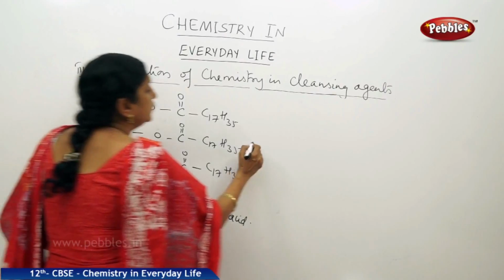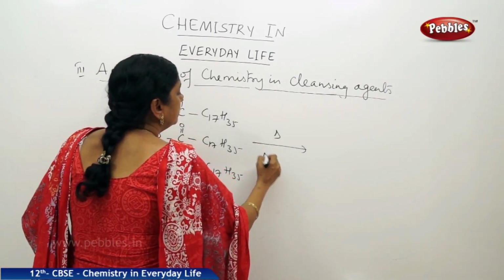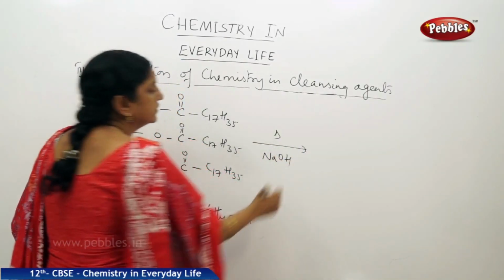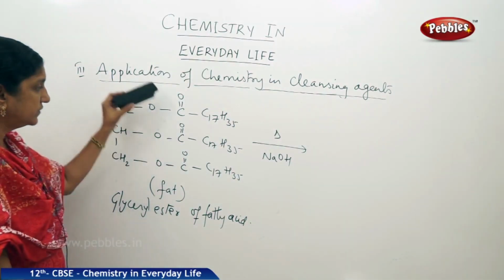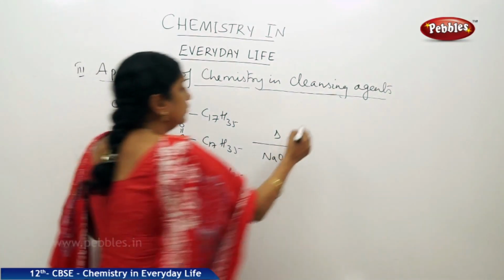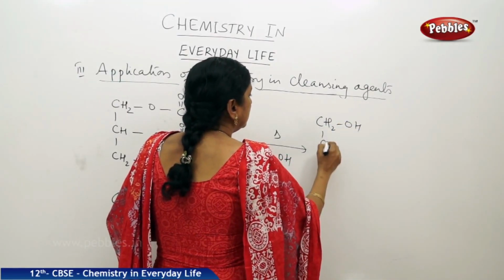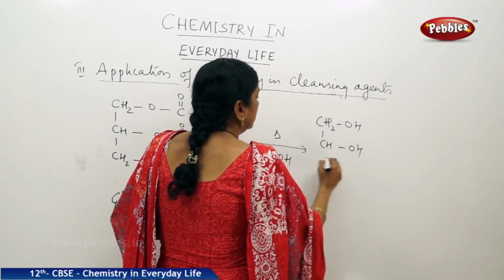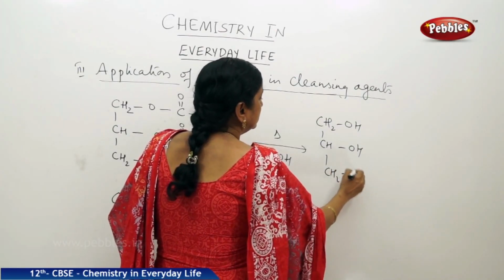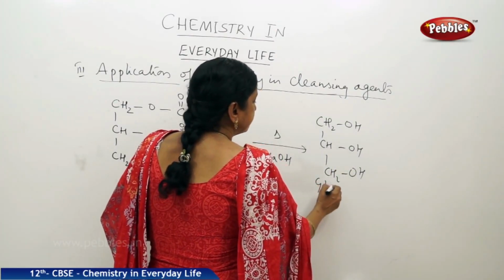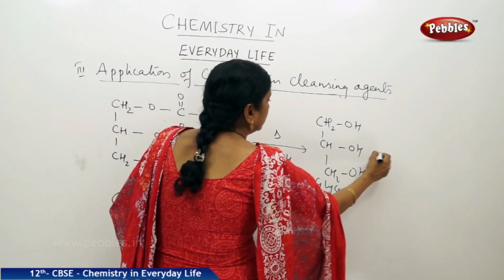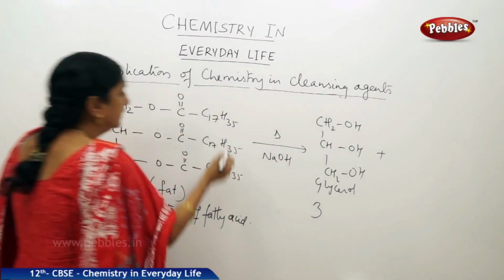So, what happens when you heat it with sodium hydroxide? This structure breaks up, giving you your glycerol, CH2OH, CHOH, CH2OH. This is our glycerol, along with 3 moles of the fatty acid.